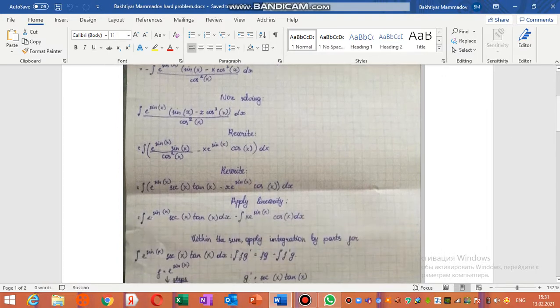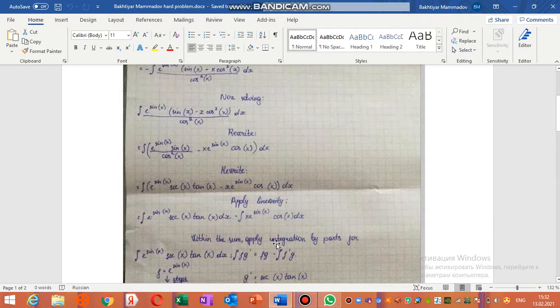And this function is equal to the integral of e^x multiplied by secant x tangent x minus x e^x cos x dx. And now again apply linearity: the integral of e^x multiplied by secant x tangent x dx minus the integral of x e^x multiplied by cos x dx.